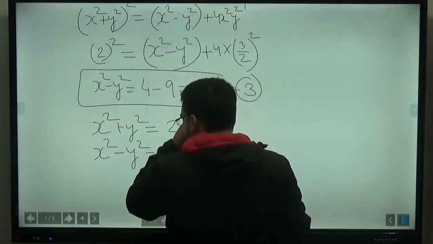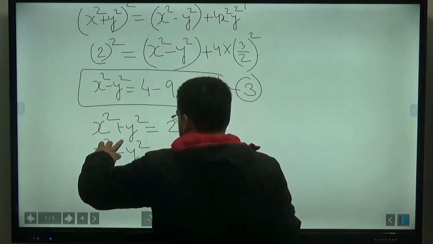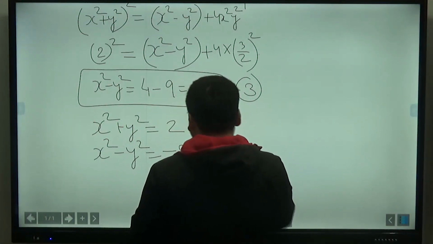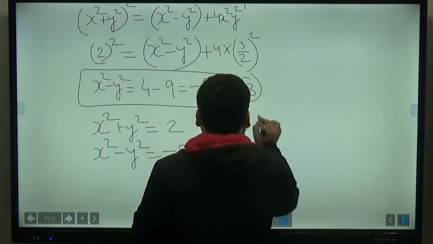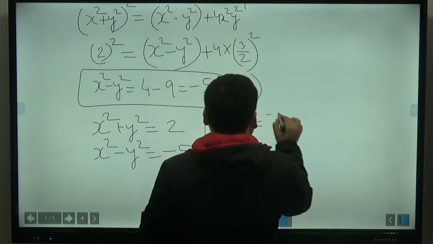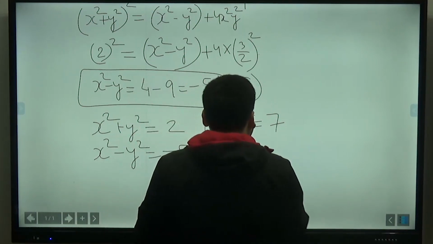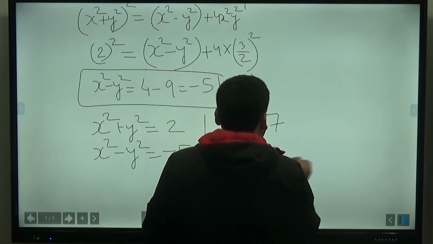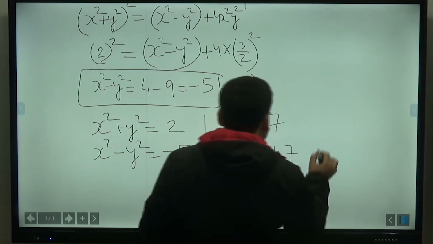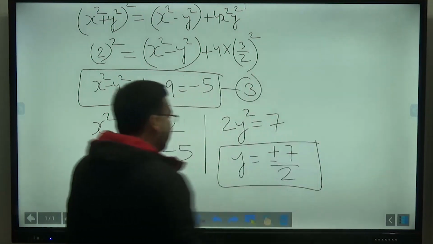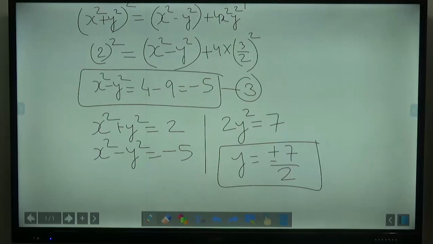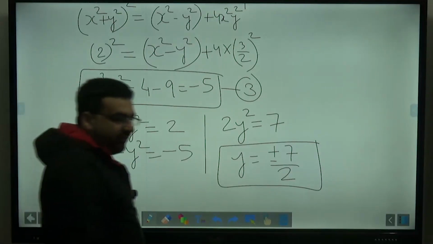Now let me do one thing: let me subtract these two. If you subtract these two, 2 times y² will be equal to 7. And y will be equal to plus minus root of 7 divided by 2. This will be the value of y. Clear? Similarly, you can get the value of x also.